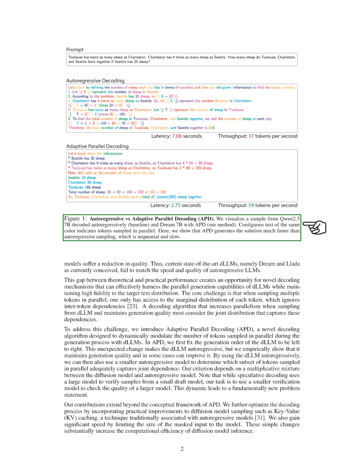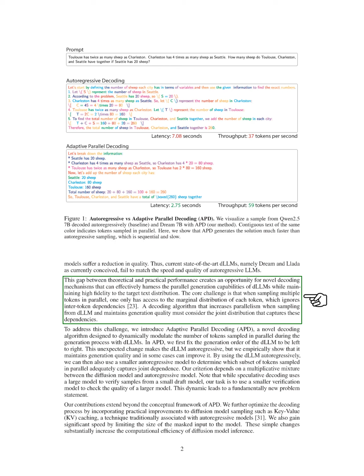We illustrate the difference between autoregressive decoding and our method, adaptive parallel decoding, APD, showing that APD can generate text much faster than the slow sequential autoregressive method. This gap between what is theoretically possible and what is practically achieved opens up opportunities for new decoding methods that can utilize the parallel capabilities of DLLMs while still producing high-quality text.